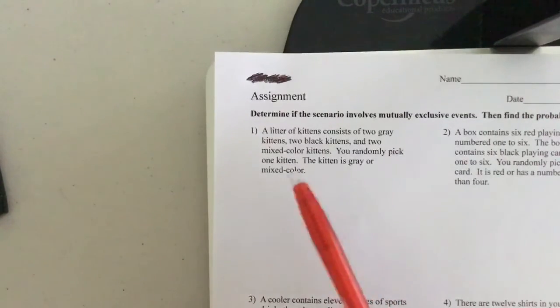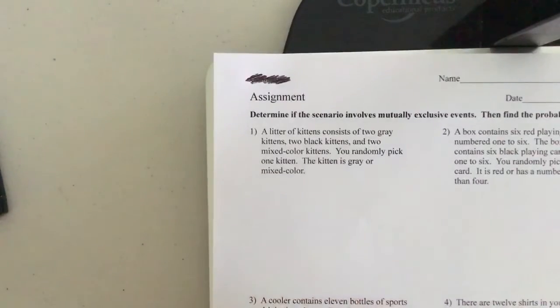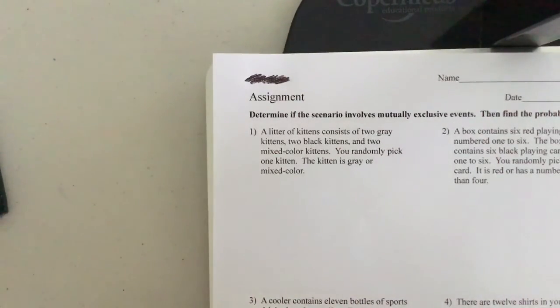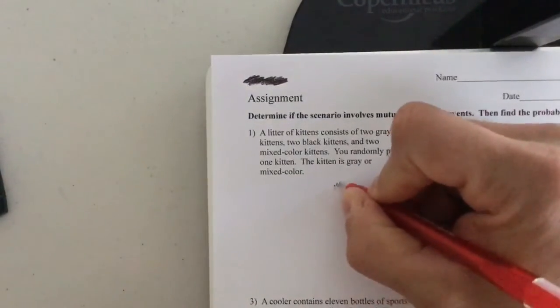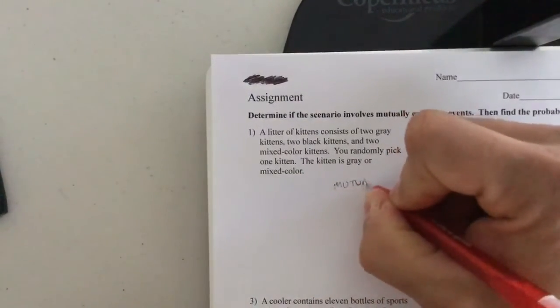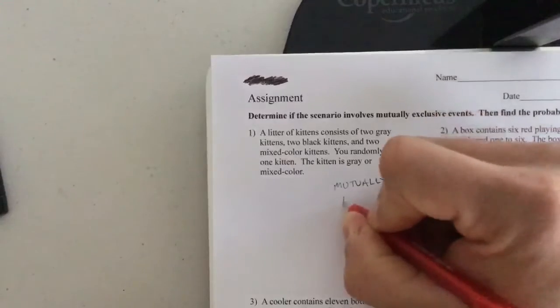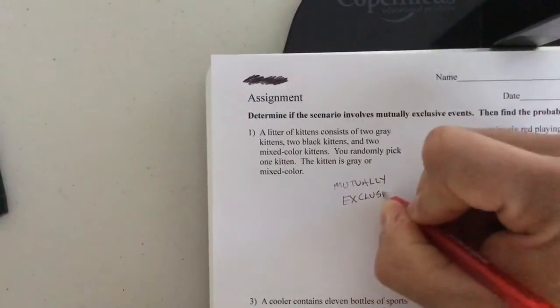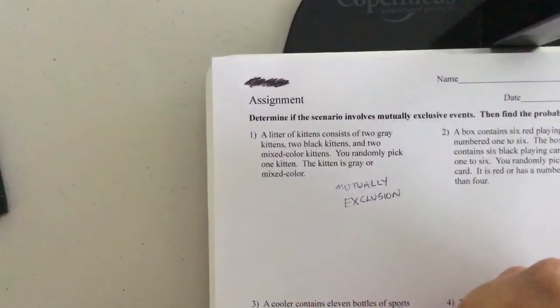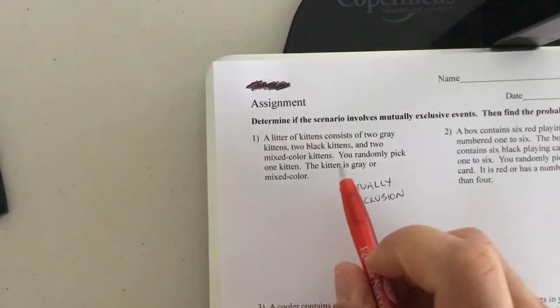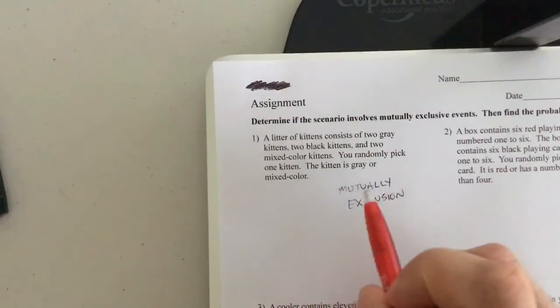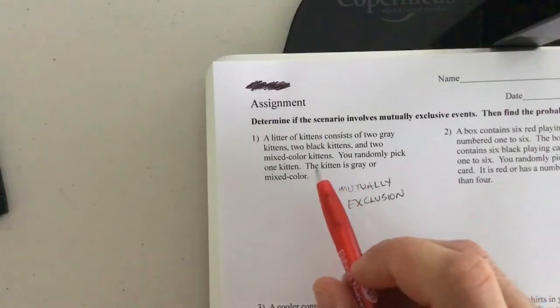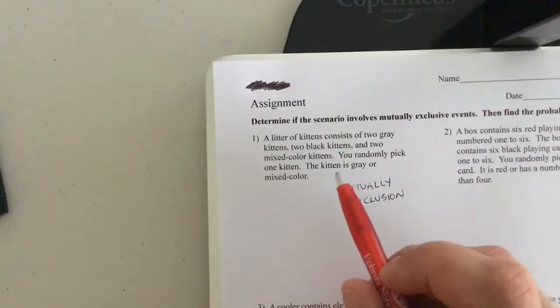What we don't have, though, is we don't have overlap. There's no gray mix or anything of the sort. So this is mutually exclusive. There is no overlap between the two. So you might say, well, Mr. Herr, that's great, but how do we figure this out? Well, we take the probability when it's mutually exclusive and we just add each individual category.